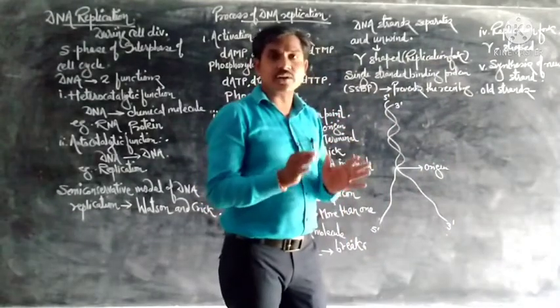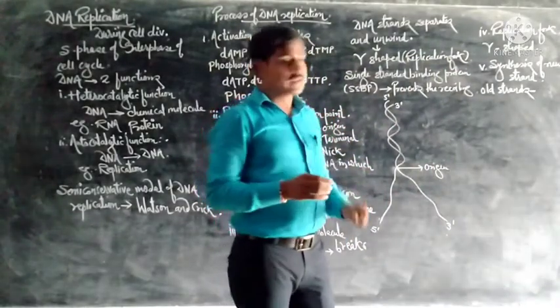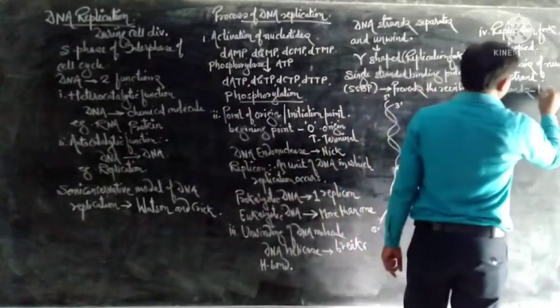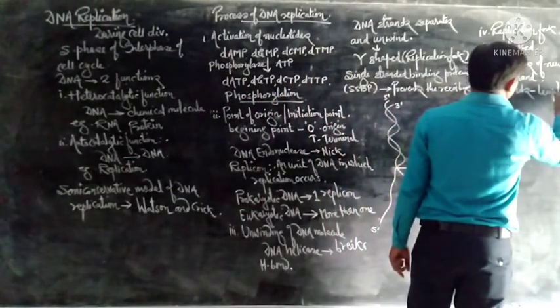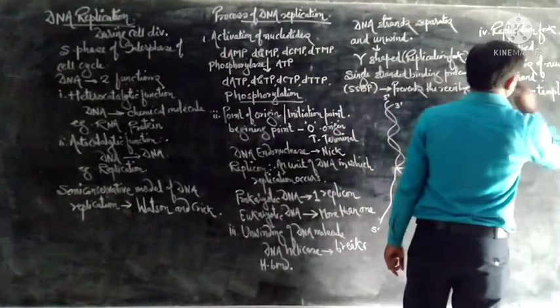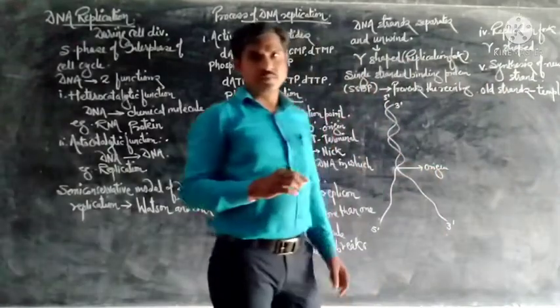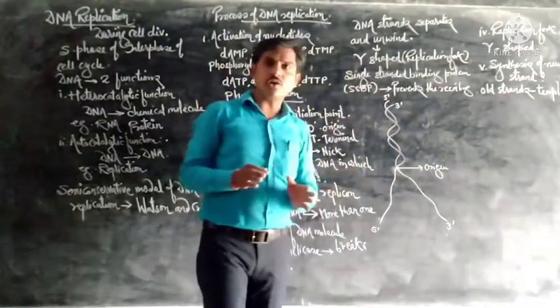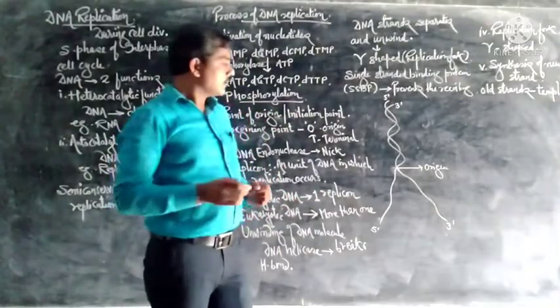They decide the structure of the new strand.